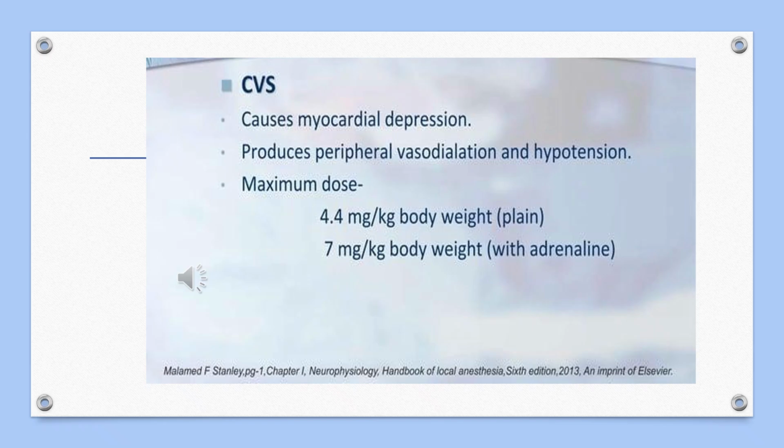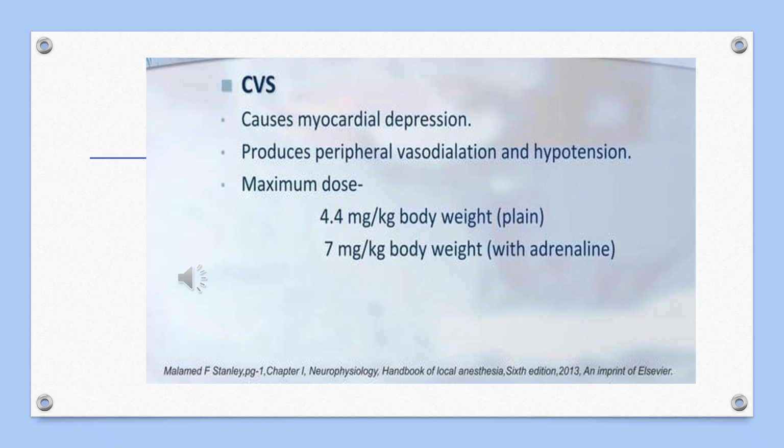Same as this, they have a direct effect on the myocardium by decreasing its electrical excitability, decreasing its conduction rate, and decreasing its force of contraction. In a similar way, they have a direct action on the peripheral vasculature. Cocaine is the only local anesthetic that will produce vasoconstriction.